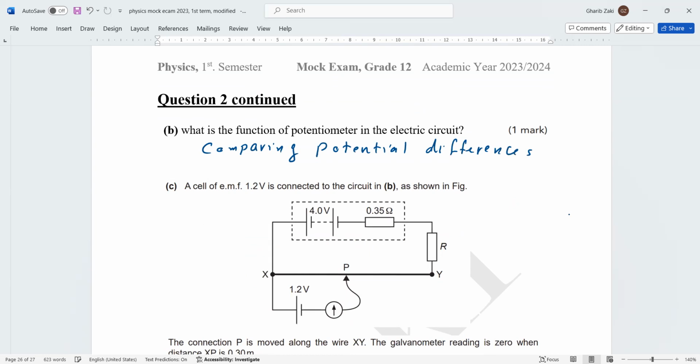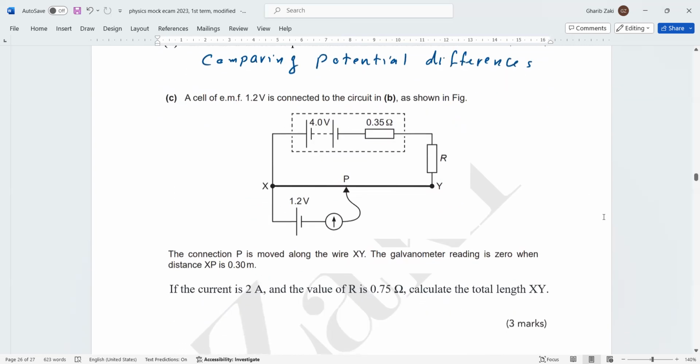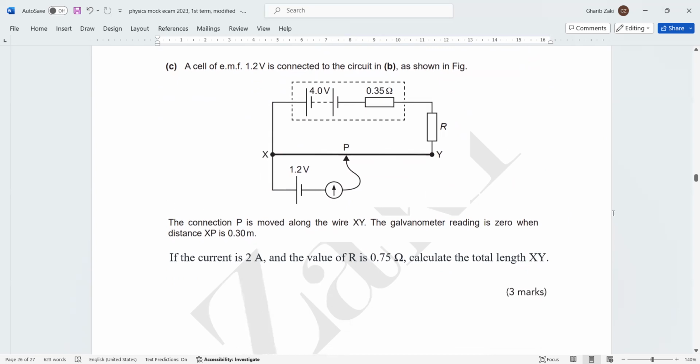Now, next question. Take care of that question, please. We read it, be careful. He said, a cell of EMF 1.2 volt, this is the cell down, connected to the circuit here, as shown in the figure. The connection B is moved along the wire XY.